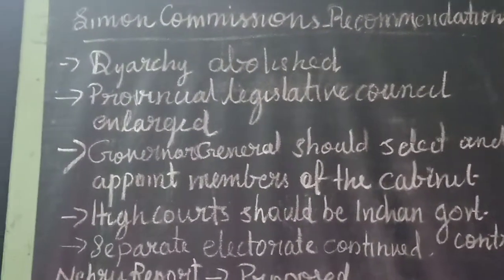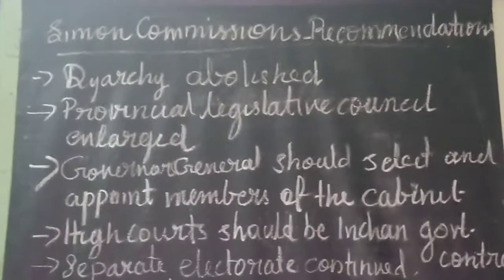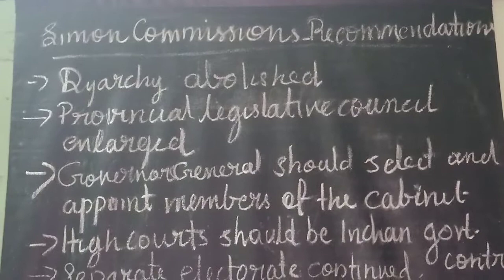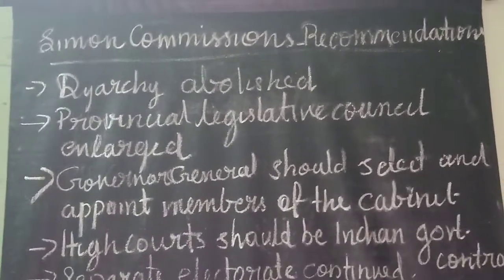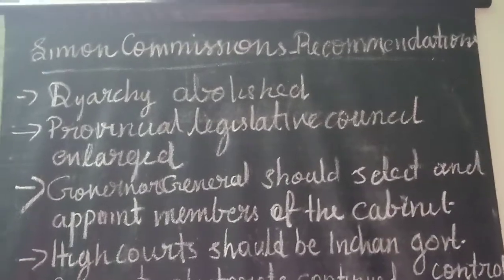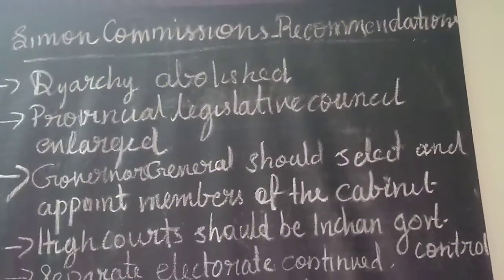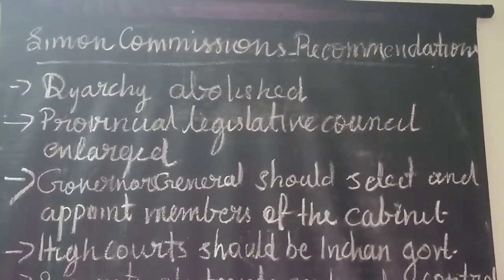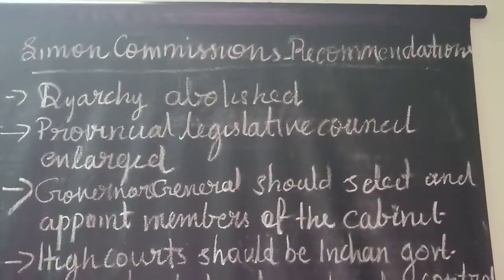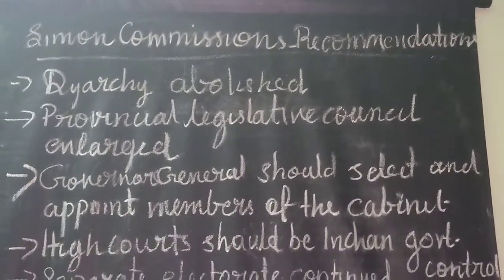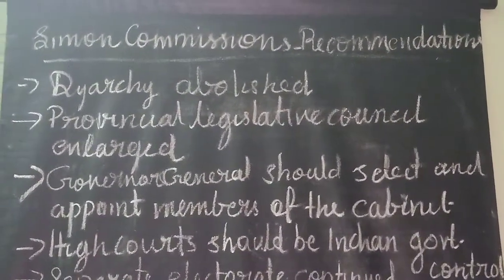So, in spite of all the protests, Simon Commission traveled to different parts of the country, met people and made their recommendations. Okay. Now see, what are the recommendations of Simon Commission? So first one, diarchy should be abolished. Diarchy means what? A double government. Double government should be abolished altogether.